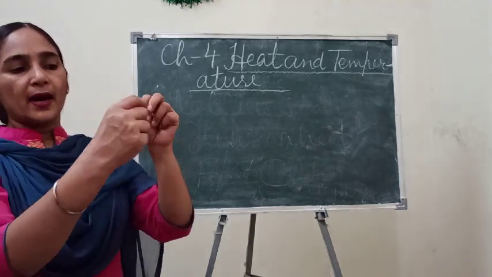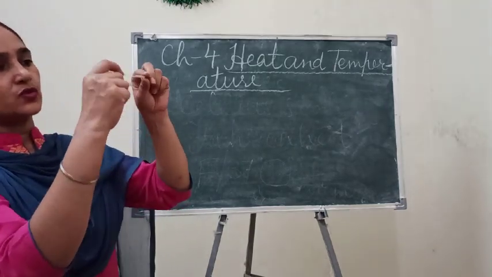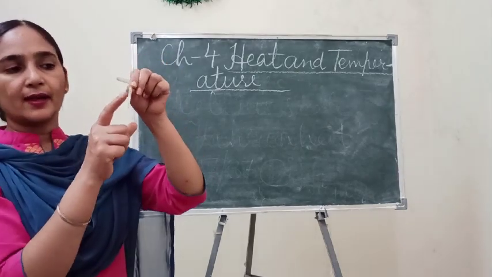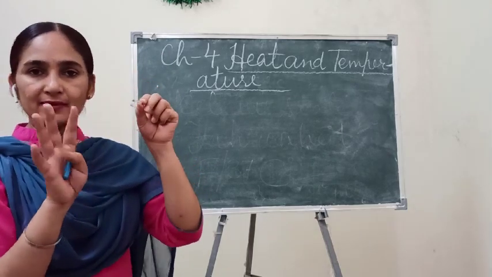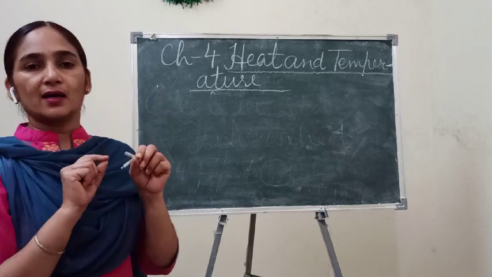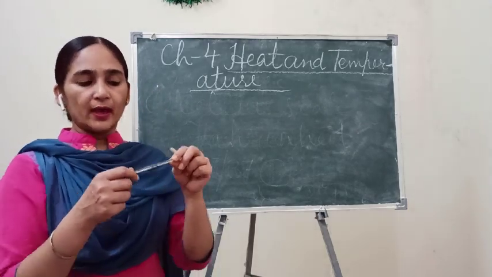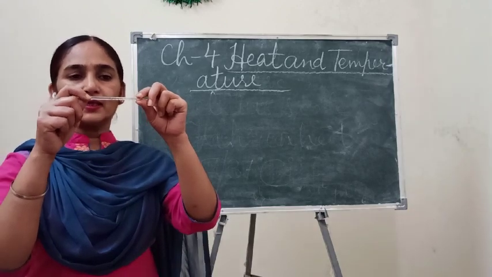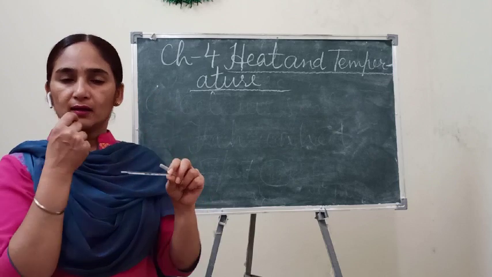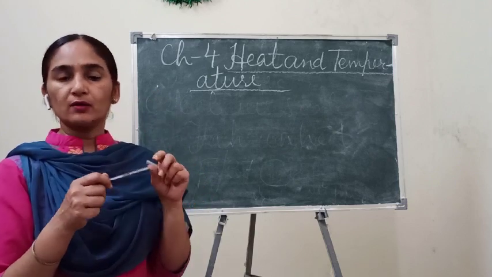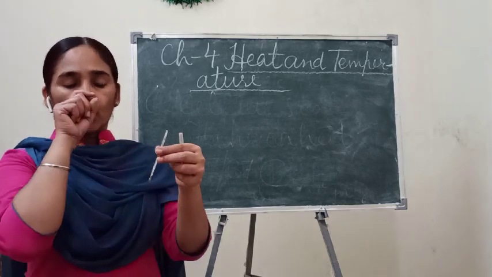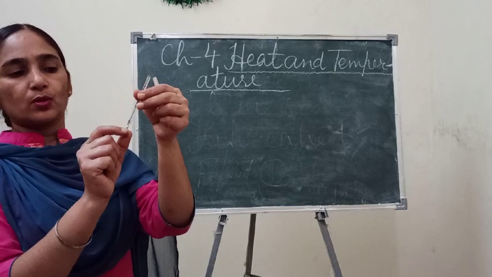Okay, and by rotating a little bit we can check the level of mercury, because mercury is silver in color and the glass is plain, transparent glass, so mercury is easily visible through this glass. By rotating a little bit we can see the level of mercury after placing it under our tongue for 2 minutes.